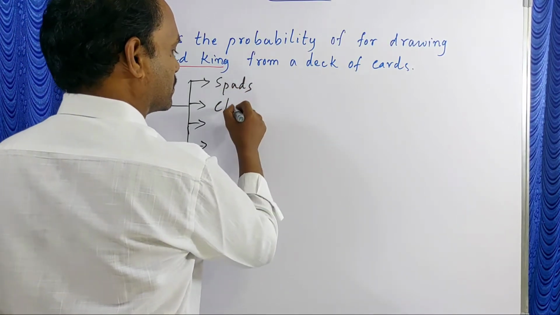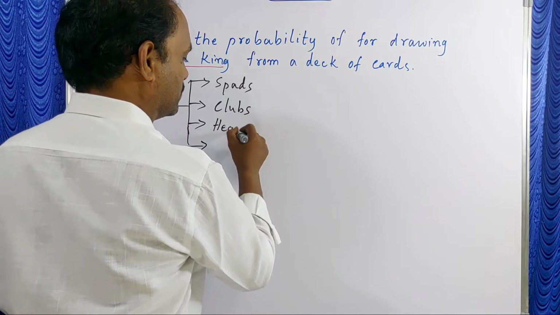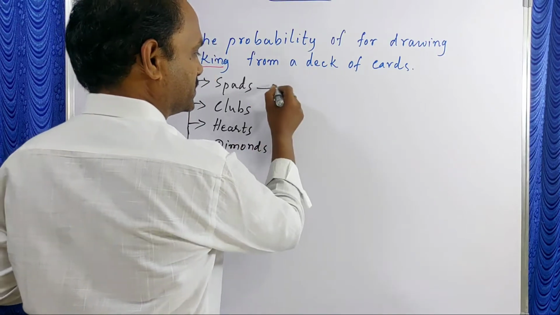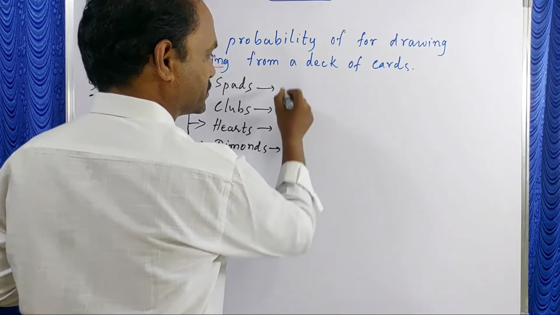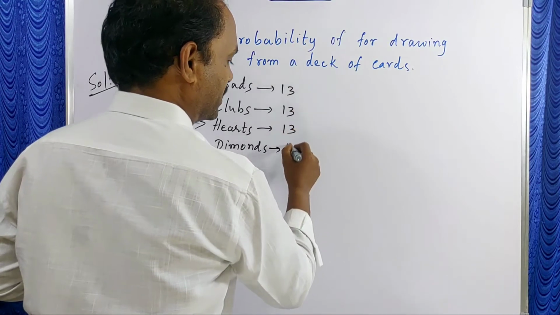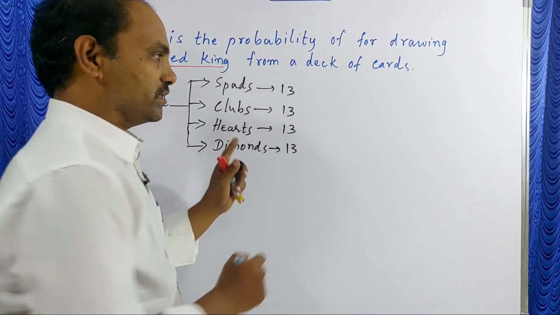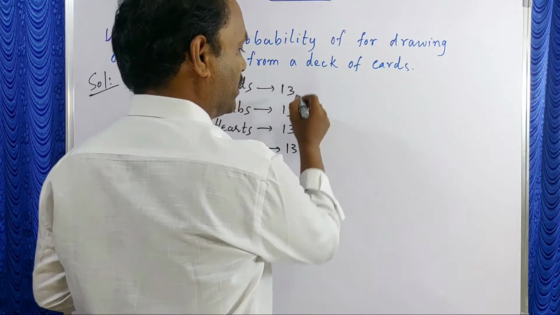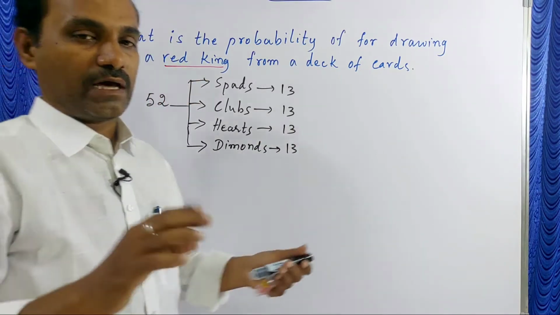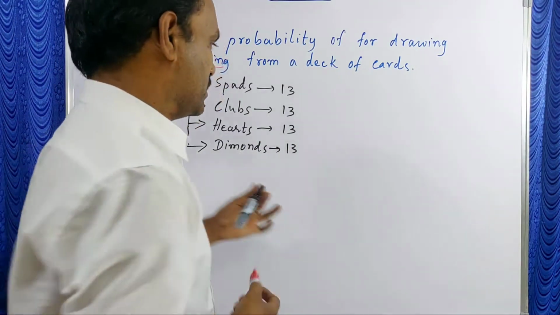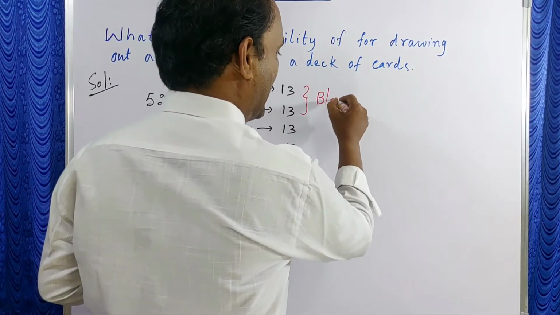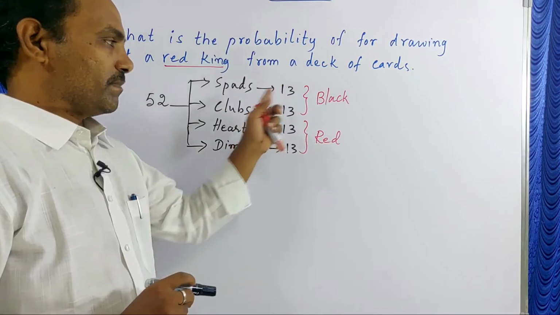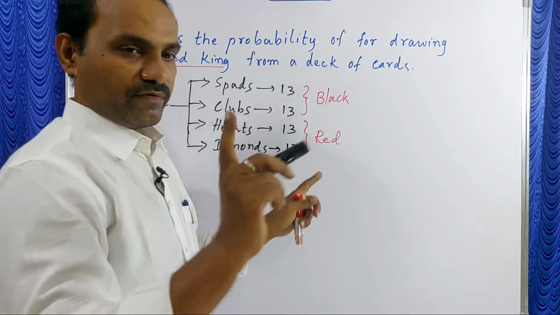spades, clubs, hearts and diamonds. In each suit, 13 cards are there. In these 13 cards, one is an ace, and in every suit one king is there. Means overall 4 kings are there. Two of these are black in color and two are red in color. In each suit, one king is there.